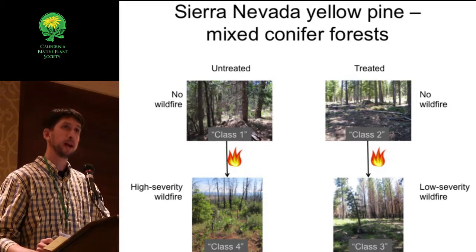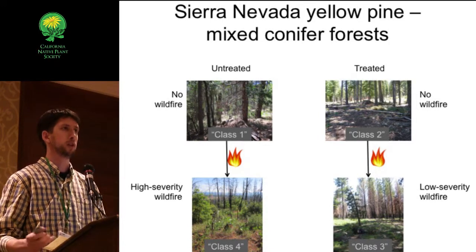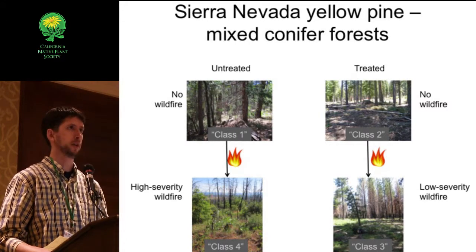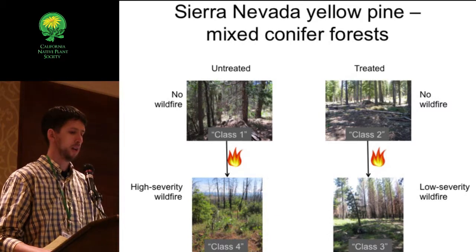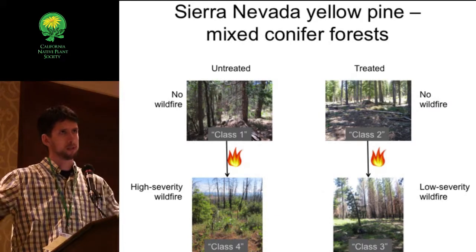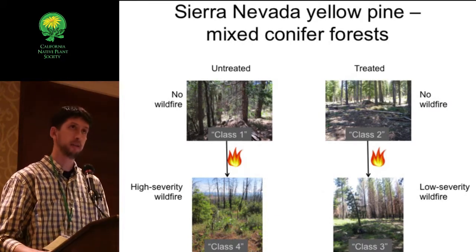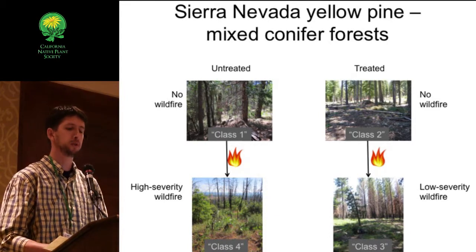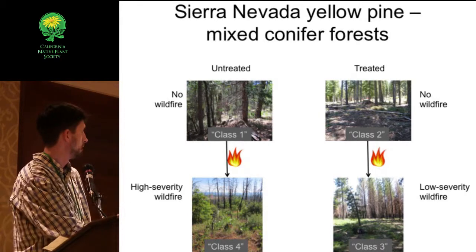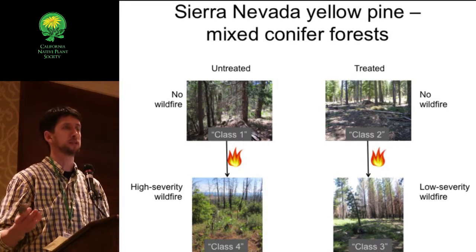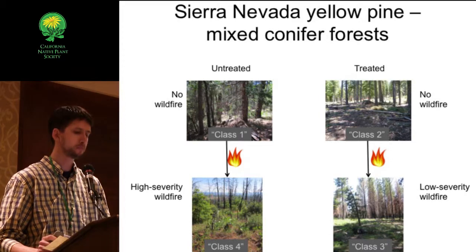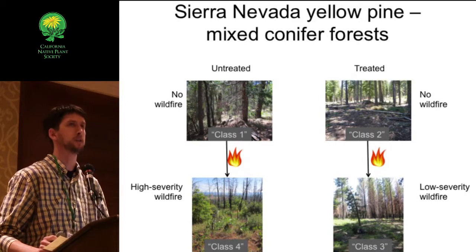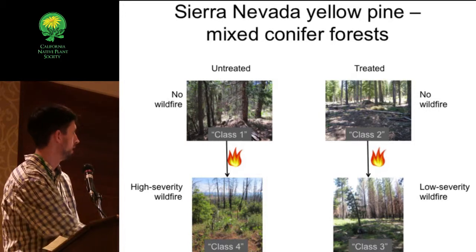And then we sampled nearby areas where these untreated, unburned forests burned in wildfire. And these were generally high severity wildfires. So these were wildfires that were burning under extreme fire weather conditions. And so we term these class 4 forests. So this is sort of the bracket other end of the disturbance spectrum. And then in between, we have these two classes that had received fuels treatments. So class 2 forests received fuels treatments, and then they didn't burn in the wildfire. And then class 3 received fuels treatments and then subsequently burned in wildfire. So these were generally low to moderate severity fires.